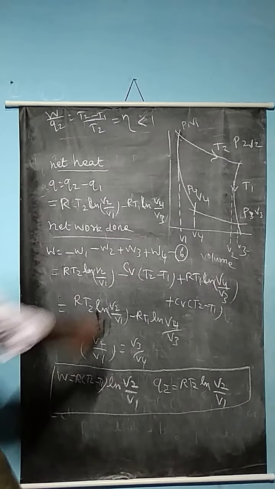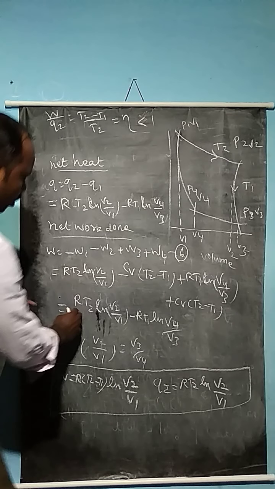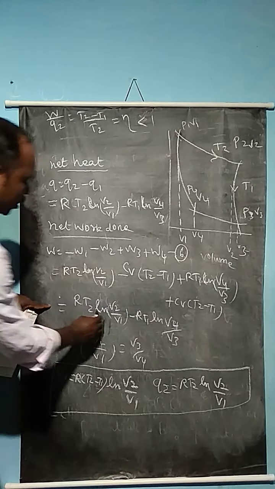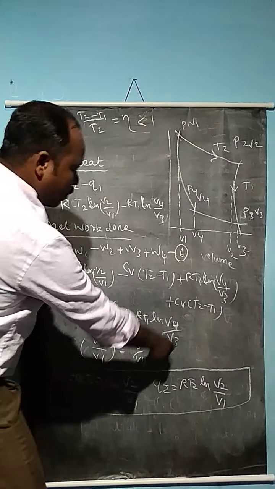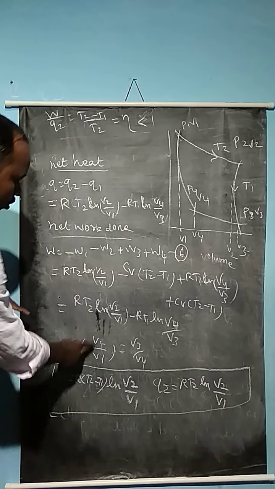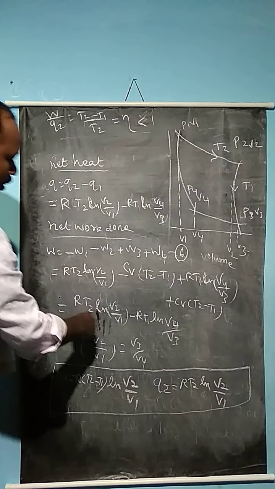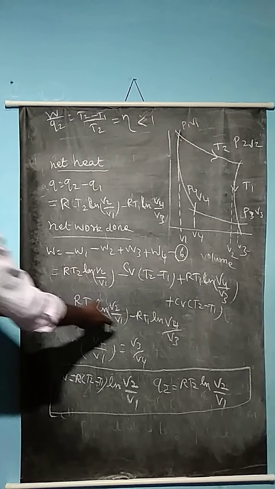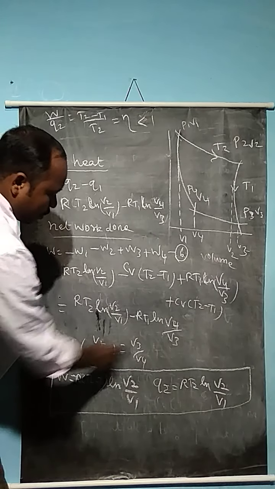These two CV terms cancel each other because one has a minus and the other a plus sign. So what is remaining in the equation? R into T2 ln V2 divided by V1 minus R into T1 ln V4 divided by V3. Since V2 divided by V1 is equal to V3 divided by V4, these two logarithm terms become equal.